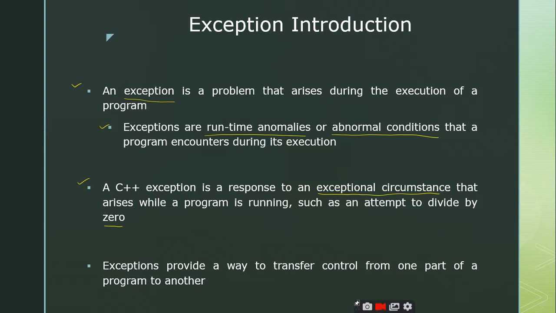You might have seen in the C programming language also that some of the constructs available will make the control jump from one part of the program to another part. Can you please list out those constructs if you have any idea? My question is a simple one: are there any constructs supported in the C programming language which allow the programmer to move the control from one part to another part of the program? Any idea?